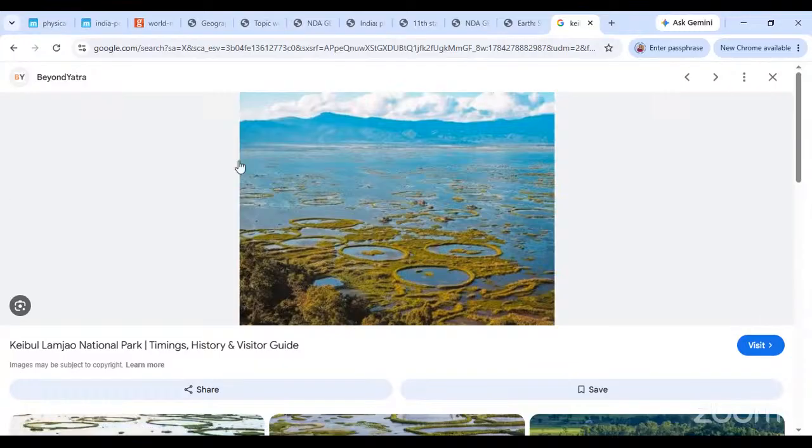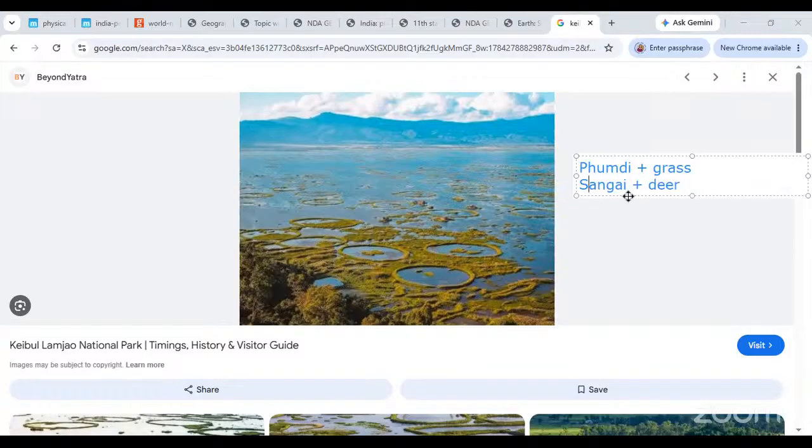I'll just write it down, people. We are saying Phumdi is the grass, okay, and Sangai is the deer. Okay, over here. It's a very specific kind of deer that is found over here.